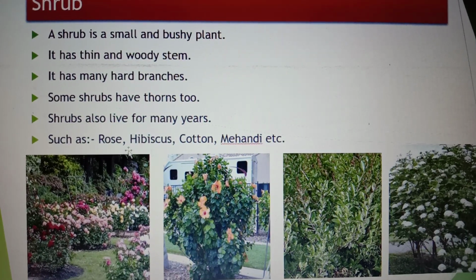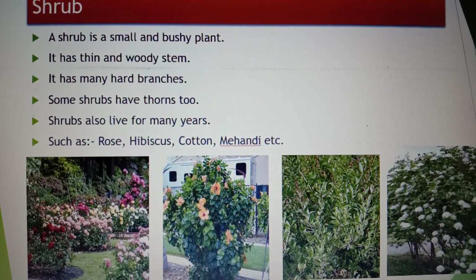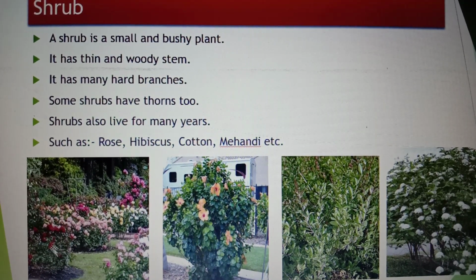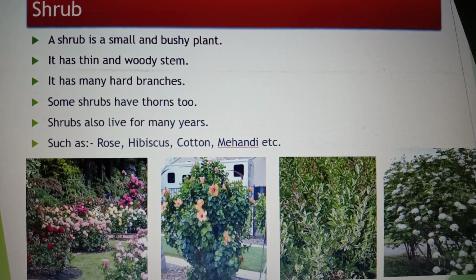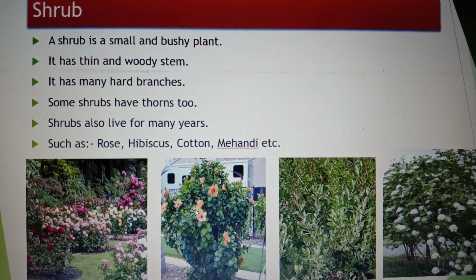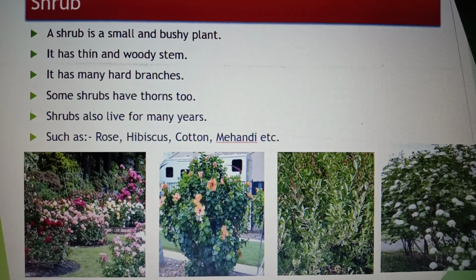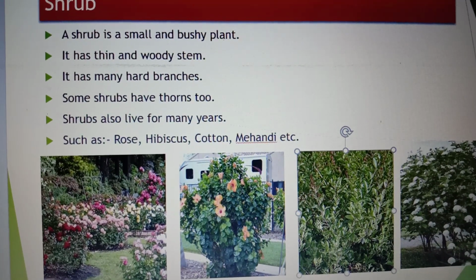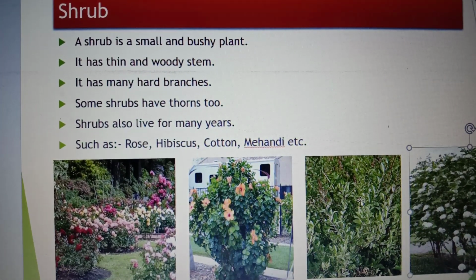Such as rose, hibiscus, cotton, and mehndi. You must have seen the rose shrub, children. Yes, see, it is bushy, small, and the stem is woody. And rose shrub has thorns too. Hibiscus, you must have seen nearby your house hibiscus shrub. It is full of flowers, branches, and leaves. Mehndi shrub, and this is cotton shrub. It is also very useful for us.